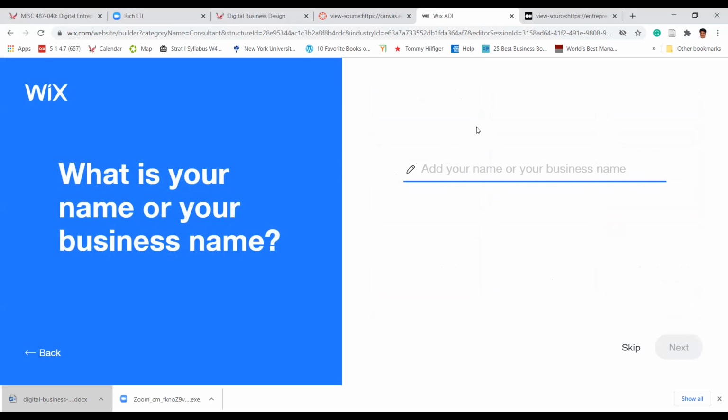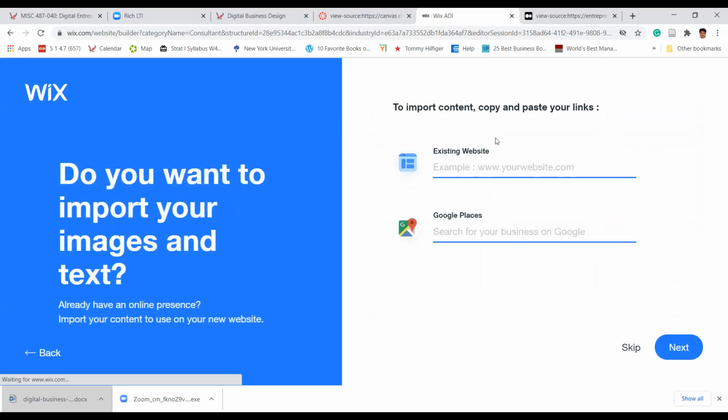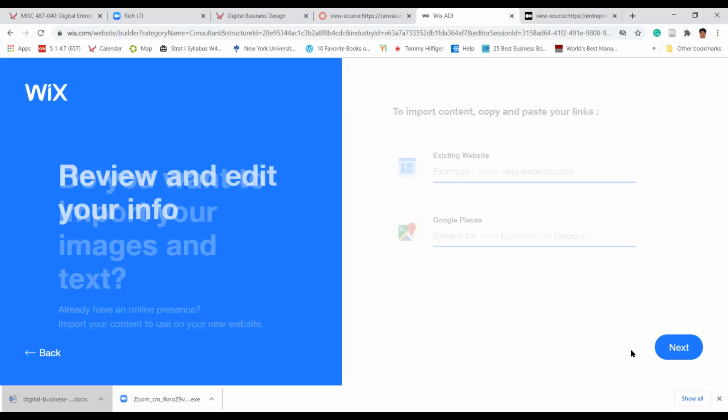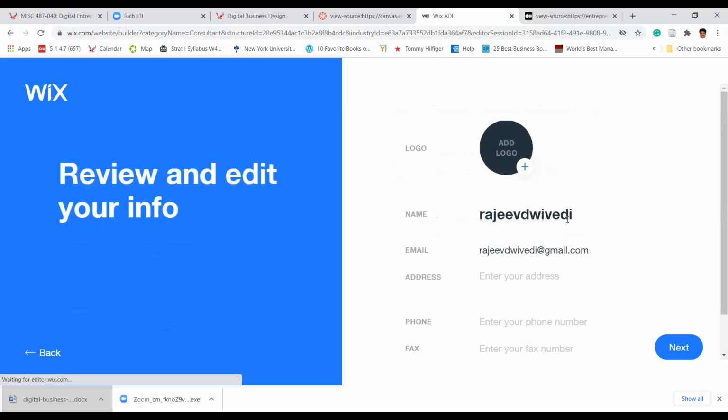Now let's do this, for example, a business name. I'm just going to put, for example, Rajiv Dwivedi. Okay, just putting my name. Let's see. Existing website? I don't have one. Google Place, search for Google Place? No, I don't want to do this. So name and Gmail, enter your address. I can add my logo.